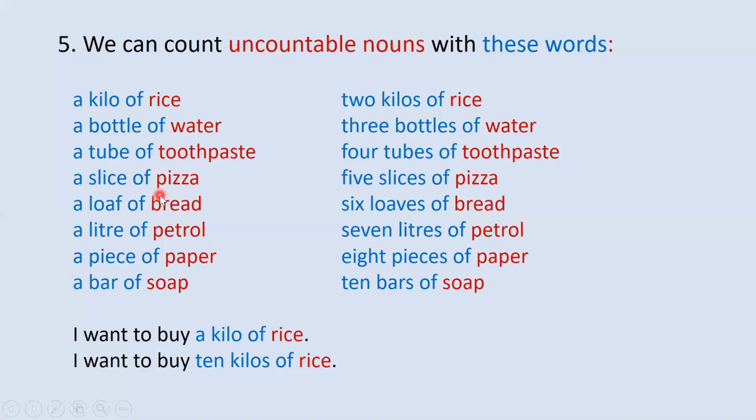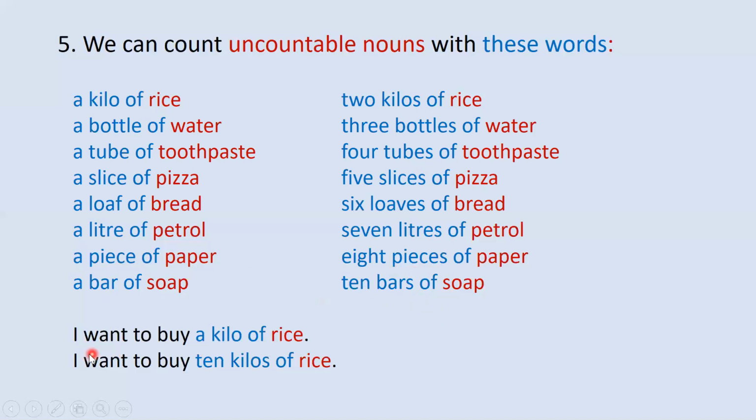A slice of pizza, five slices of pizza. A loaf of bread, six loaves of bread. A liter of petrol, seven liters of petrol. A piece of paper, eight pieces of paper. A bar of soap, ten bars of soap.